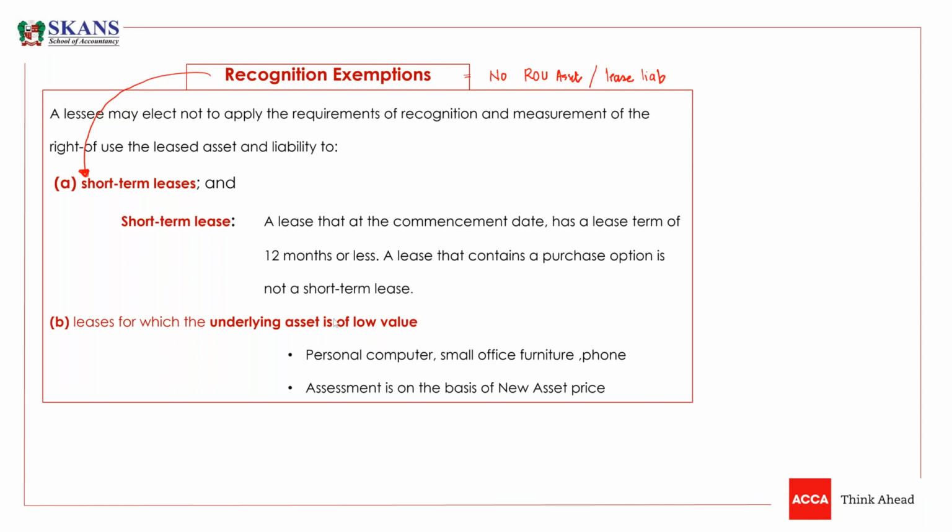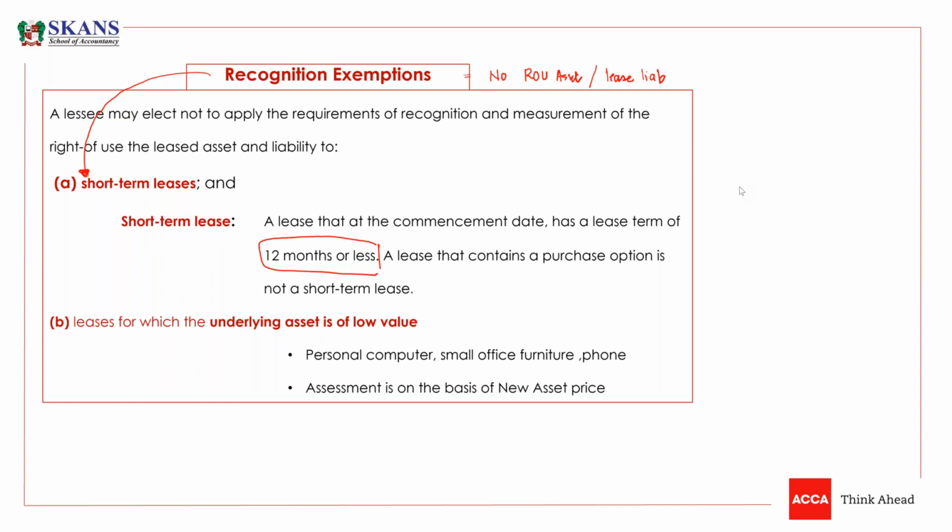The first exemption is short-term lease. What does it mean? It means a lease of 12 months or less. So if we have entered into a lease contract for 9 months, 6 months, 5 months, or 11 months, it would be a short-term lease. But if the lease contains a purchase option, then it will not be classified as a short-term lease.